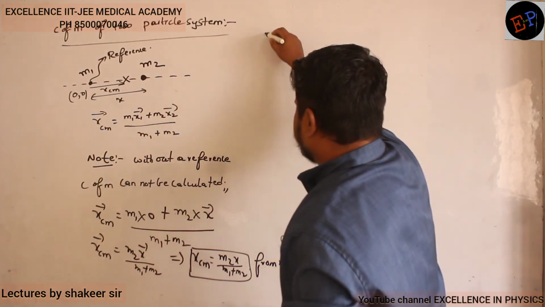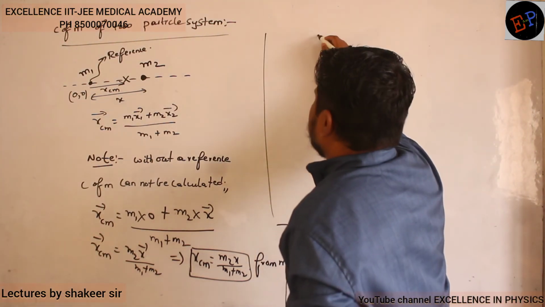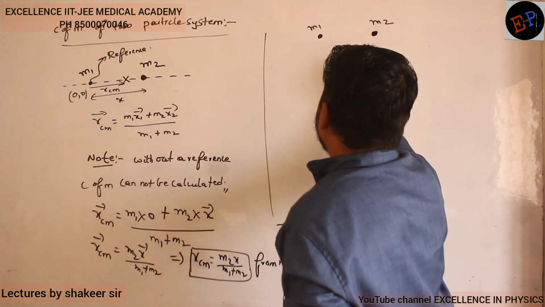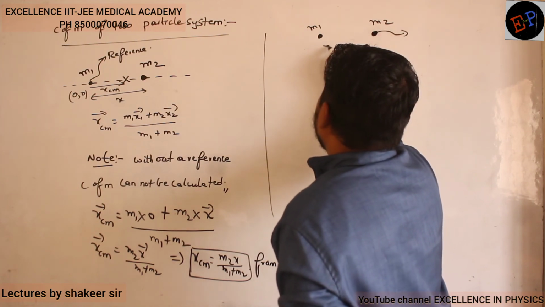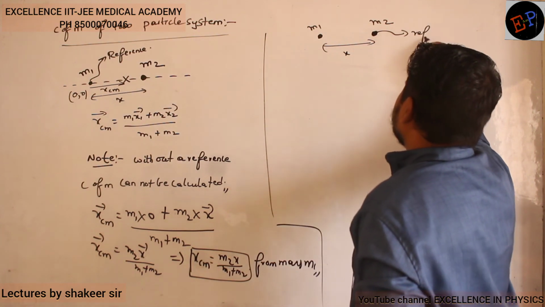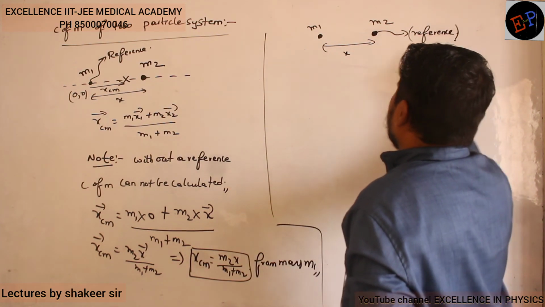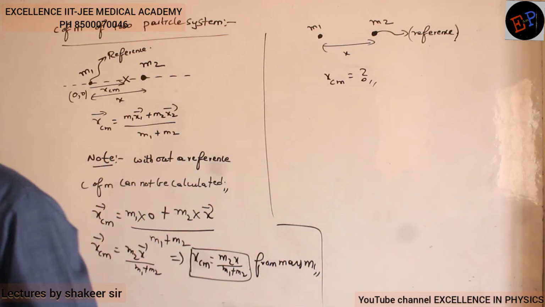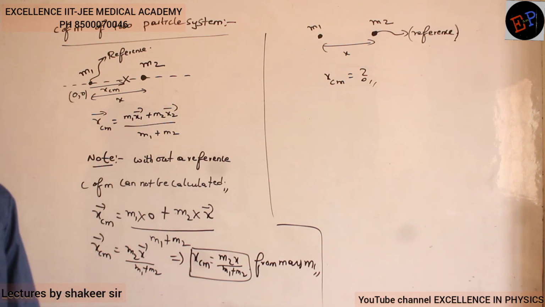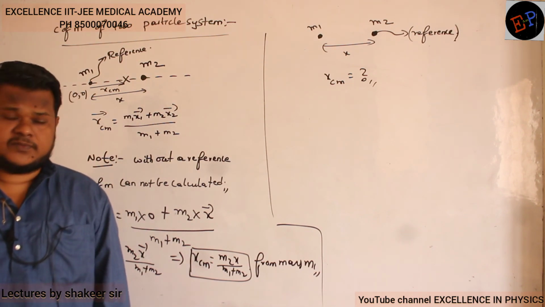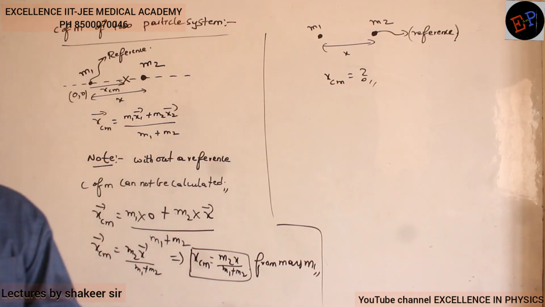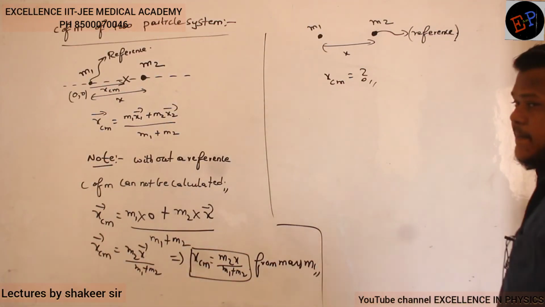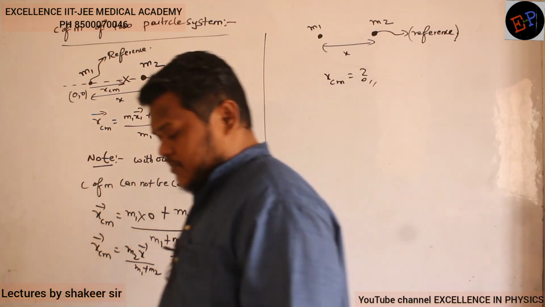So consider, clear? So this is mass m1 and this is mass m2. And you take this mass to be the reference. Distance is x and this is the reference. Are you able to understand? Now calculate x center of mass. Come on, do this. Minus m1 x by m1 plus m2. Okay, let us see. Do the calculation, all of you. See what answer you will get.